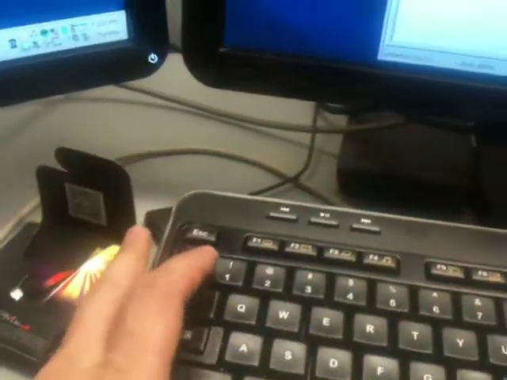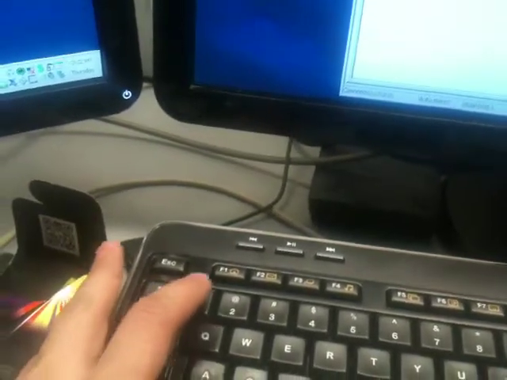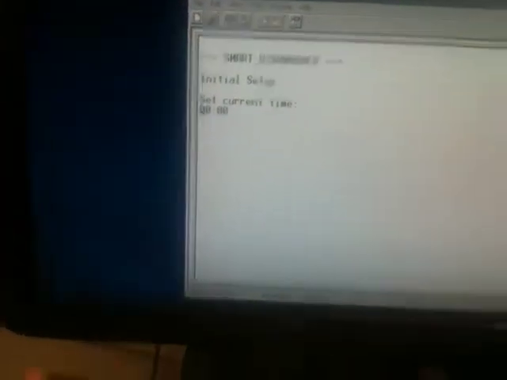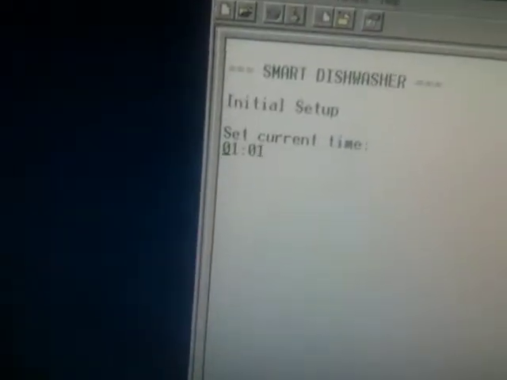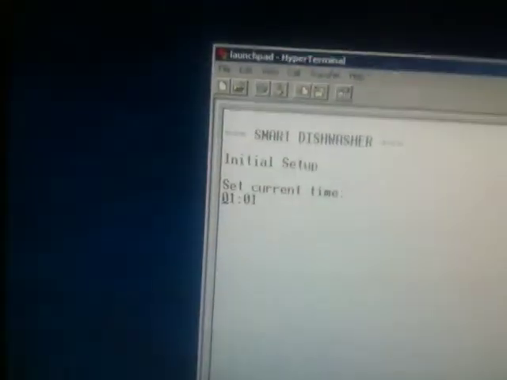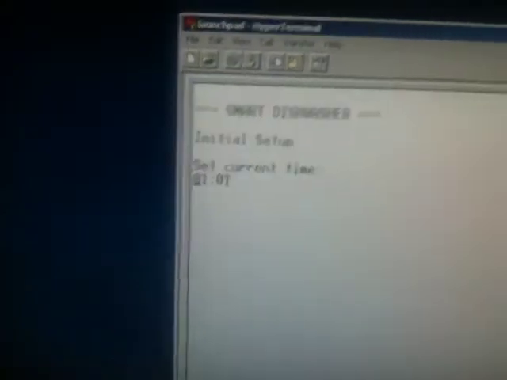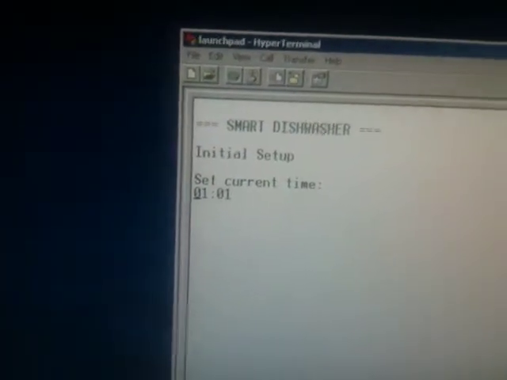Now the keys 1 and 2 are for rolling up the hours and the minutes respectively. Now if we push 1, sorry, I need to focus on terminal. If we push 1, we increment the hour. If we push 2, we increment the minute. So let's set current time to 17:32.